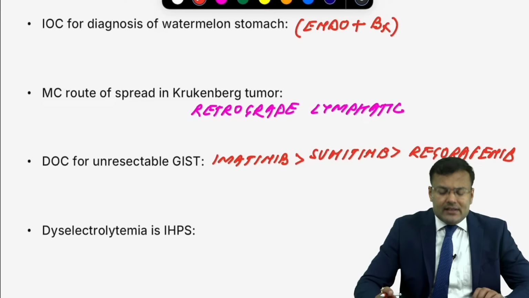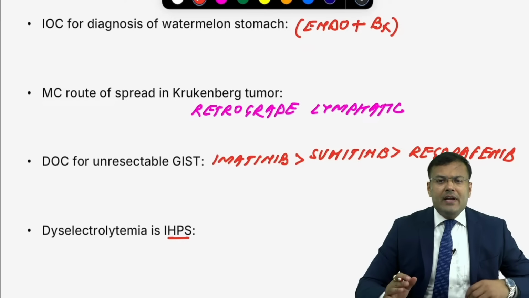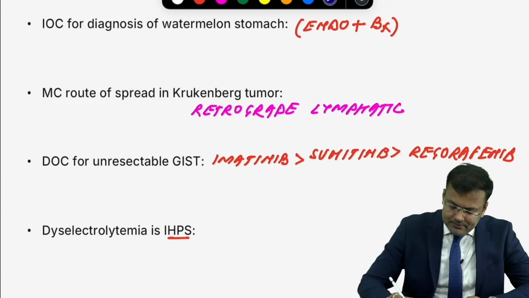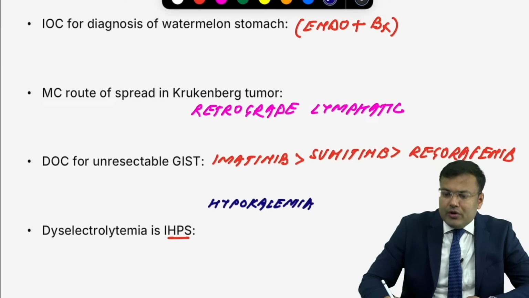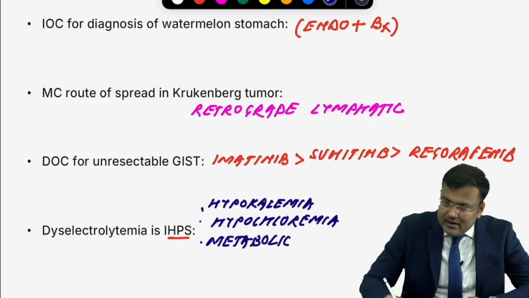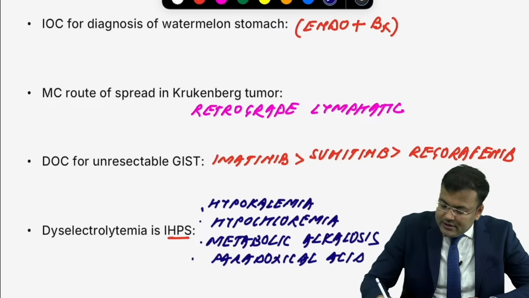Next, what kind of dyselectrolytemia is there in infantile hypertrophic pyloric stenosis? I am telling you, we are expecting this question in exam. So there is hypokalemia. There is hypochloremia. Patient will be having metabolic acidosis or alkalosis? Tell me, acid loss is there, so metabolic alkalosis with paradoxical aciduria. I am telling you, this is very, very important.